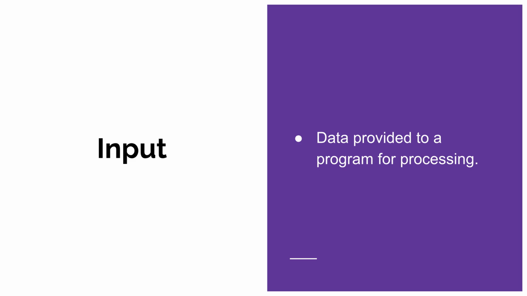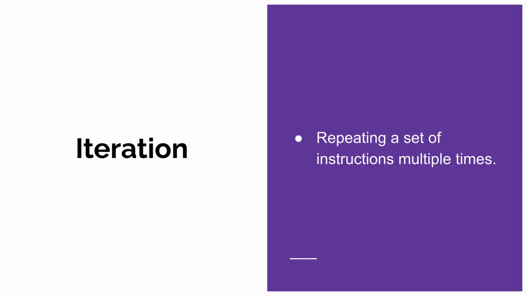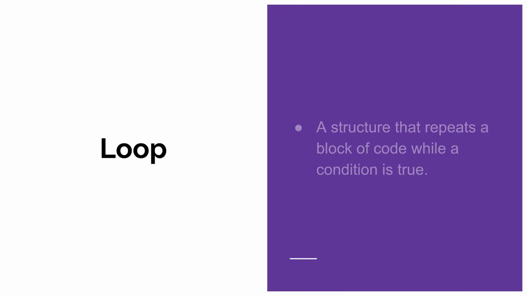Input refers to the data that is provided to a program, which the software then processes to produce a result. An instruction is the most basic building block of programming. It is a single, specific operation that the computer is told to perform. Iteration is a fundamental concept where a set of instructions is repeated multiple times to achieve the desired result. A loop is a specific programming structure that automates this iteration by repeating a block of code as long as a specified condition remains true.